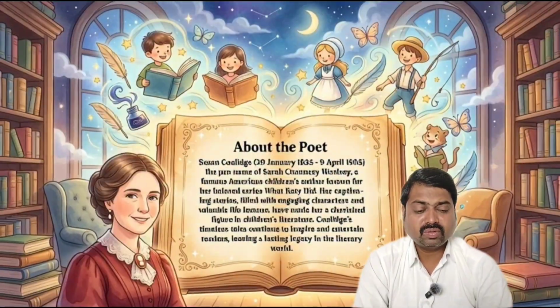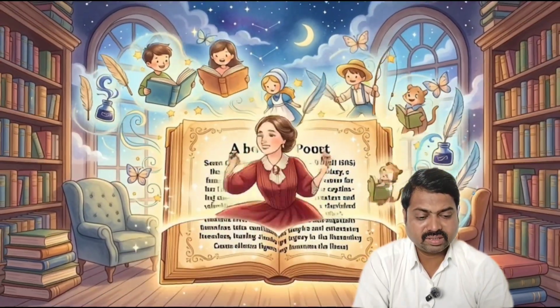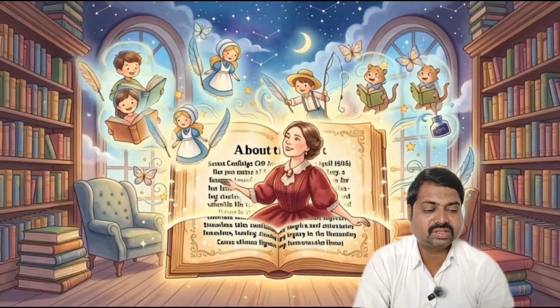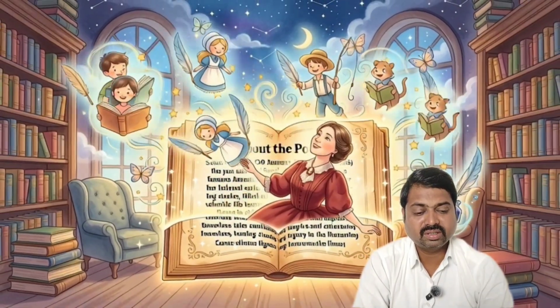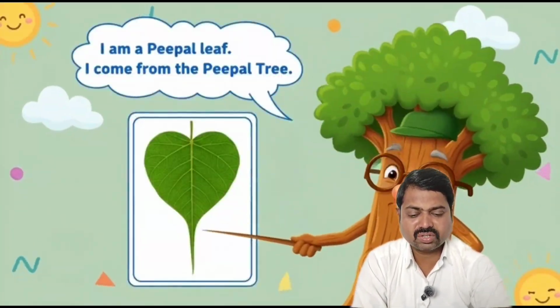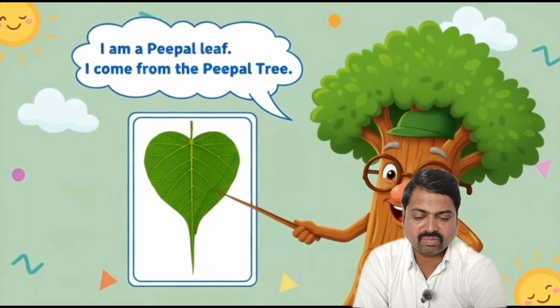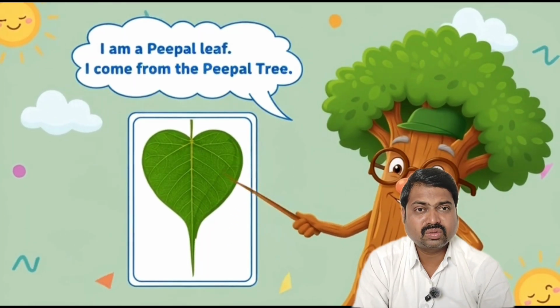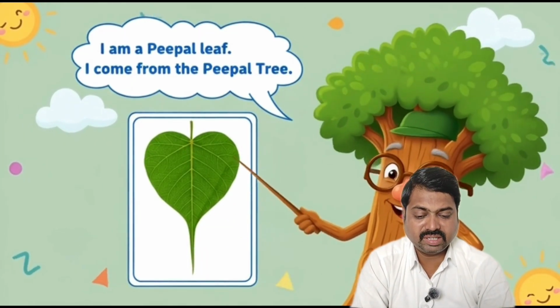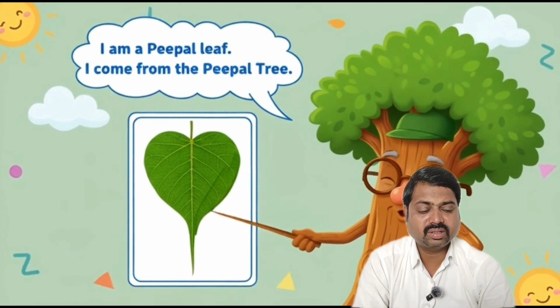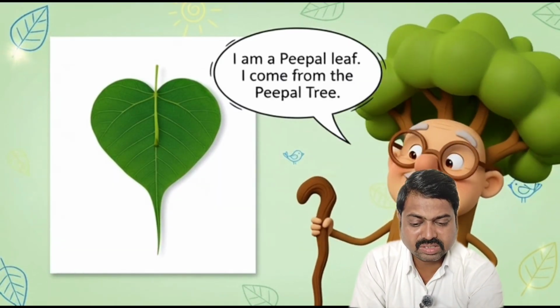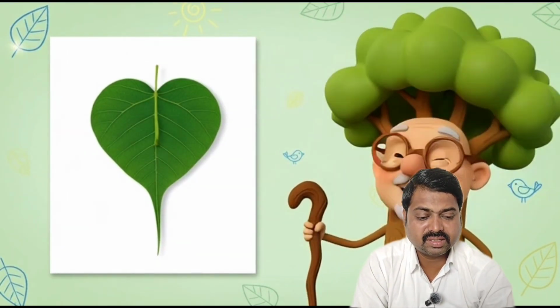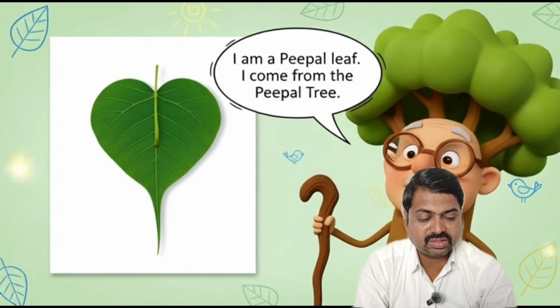Before starting the poem, we will learn how to identify the given leaves from the given pictures, and we have to write the names of the trees they belong to. So first picture, you have to identify which picture it is. So it's a peepal tree leaf. Getting the point? The first picture is of a peepal tree. So the answer of the first picture is the peepal tree leaf.